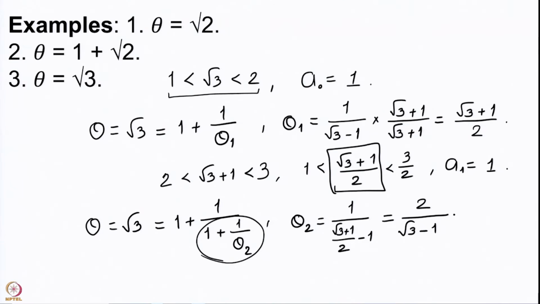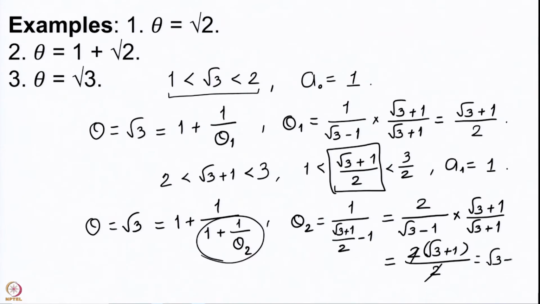And once again we simplify this by multiplying by root 3 plus 1, and we obtain that this is 2 times root 3 plus 1 upon 3 square minus 1 square now, which is simply 2. So, we get this to be root 3 plus 1, and root 3 plus 1, because of these inequalities, will tell you that its integral part has to be 2. So, our A2 is 2.